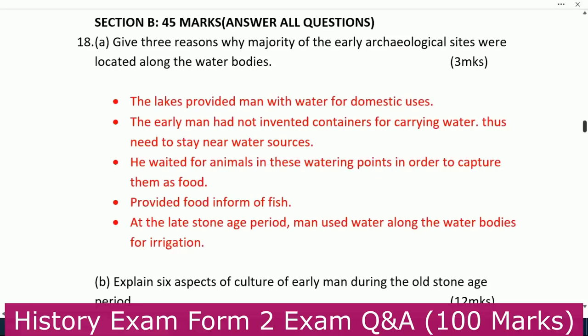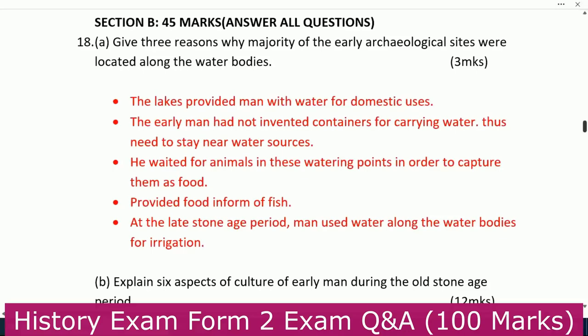Number 1, the lakes provided man with water for domestic uses. Number 2, the early man had not invented containers for carrying water, thus the need to stay near water sources. Number 3, he waited for animals at these watering points in order to capture them for food. Next, lakes provided food in the form of fish. Next, in the late Stone Age period, man used water along the water bodies for irrigation.